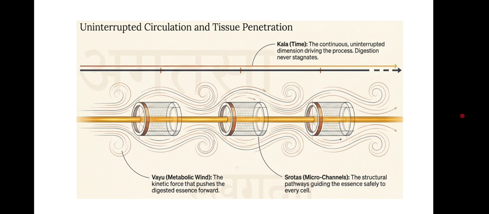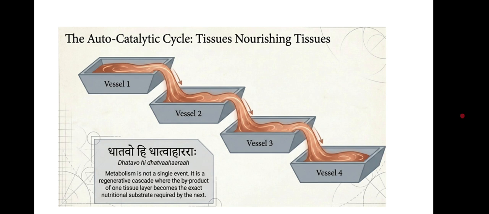stagnates. Vayu, that is the metabolism wind, the kinetic force that pushes the digested cells forward. Srotas are the structural pathways guiding the nourishment to every cell. In the autocatalytic cycles, the nourishing tissues, that is the vessels 1, 2, 3, 4 and all that, the dhatus.